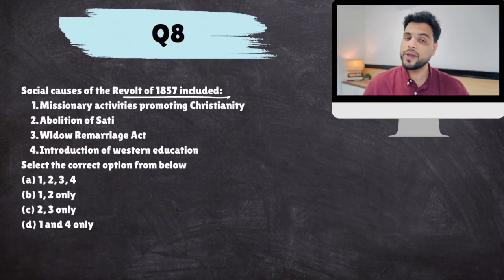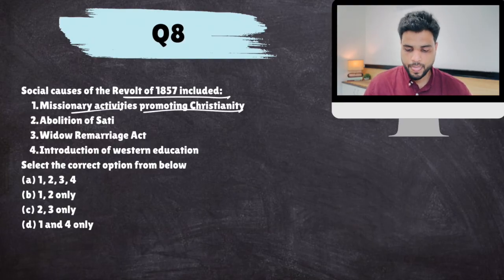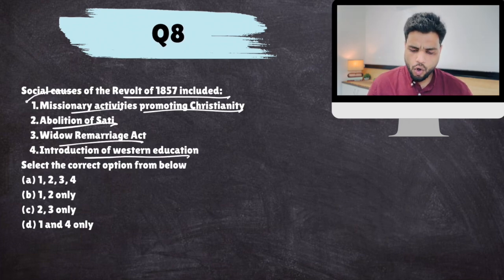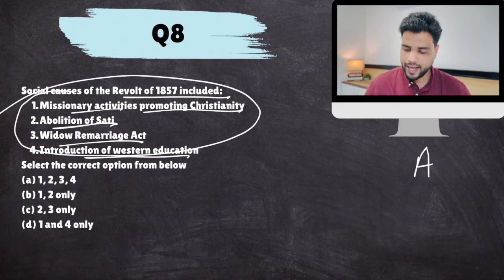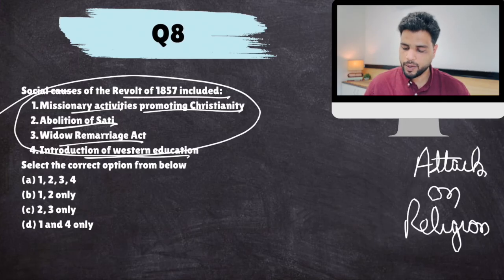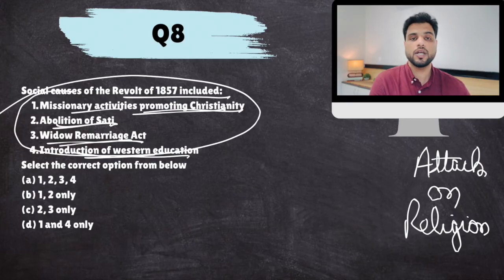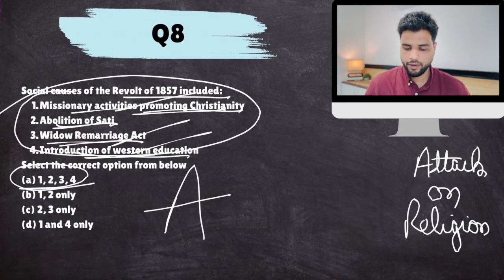Social causes of revolt of 1857. What were the social causes? Now, military causes we all know, like Enfield rifles. What were the social causes? Remember, most of it is related to religion or attack on religion. Missionary activities promoting Christianity, abolition of sati, the Widow Remarriage Act, introduction of Western education. All of this was perceived as an attack on religion. And people were very sensitive about their religious practices. So this religious conversion, sati abolition, widow remarriage, and promoting Western education instead of traditional education, all of this was perceived as an attack on religion. So the answer would be 1, 2, 3, 4.